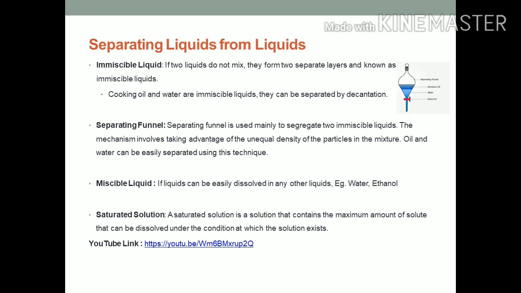Now understand what is saturated solution. A saturated solution is a solution that contains the maximum amount of solute that can be dissolved under the condition at which the solution exists. For better understanding, you can visit this YouTube link also.